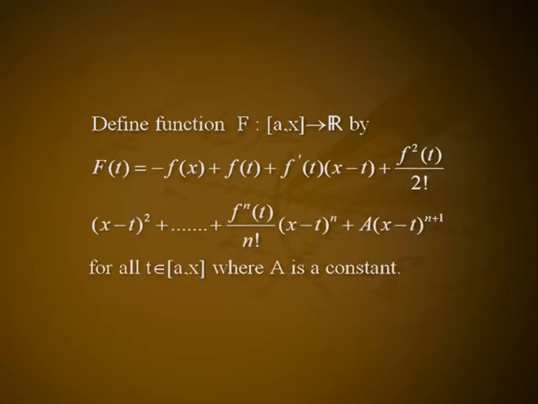Define a function F from the closed interval [a, x] to R by F(t) = -f(x) + f(t) + f'(t)(x - t) + f''(t)/2! (x - t)^2 + ... + f^(n)(t)/n! (x - t)^n + A(x - t)^(n+1), for all t in the closed interval [a, x], where A is a constant.